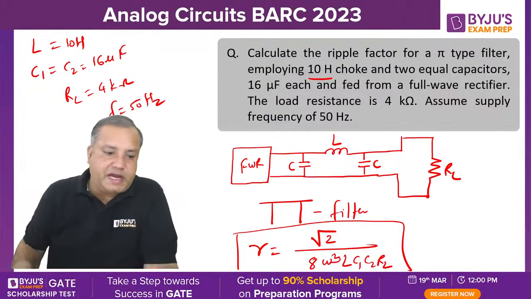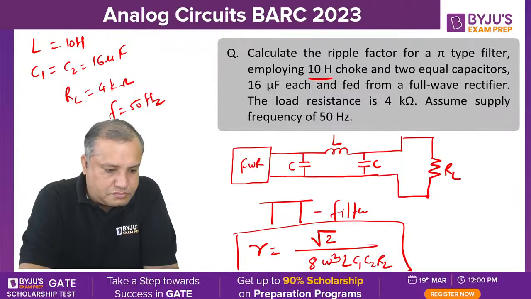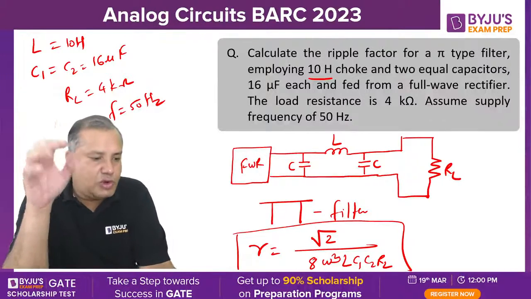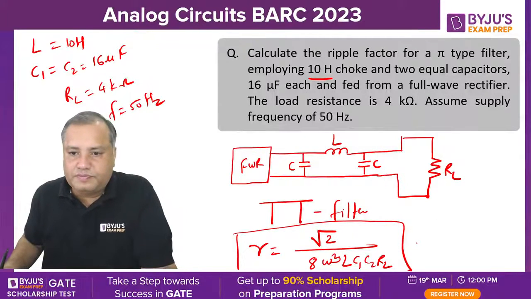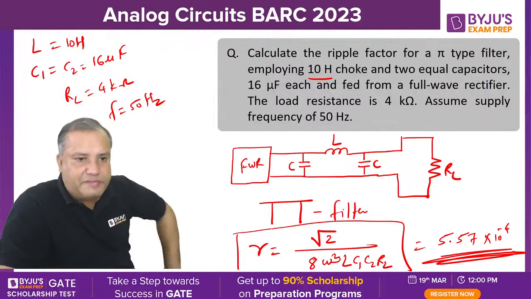Just make a correction: 8 omega cube. And hence the answer for the ripple factor is very, very low: 5.57 into 10 raised to minus 4. Comfortable everyone?